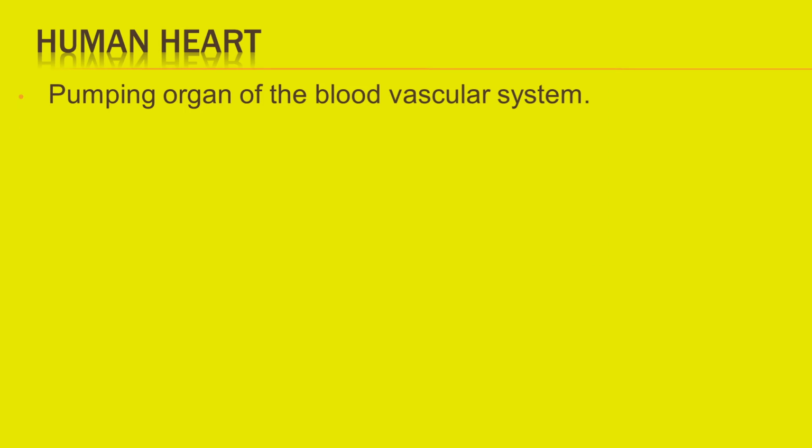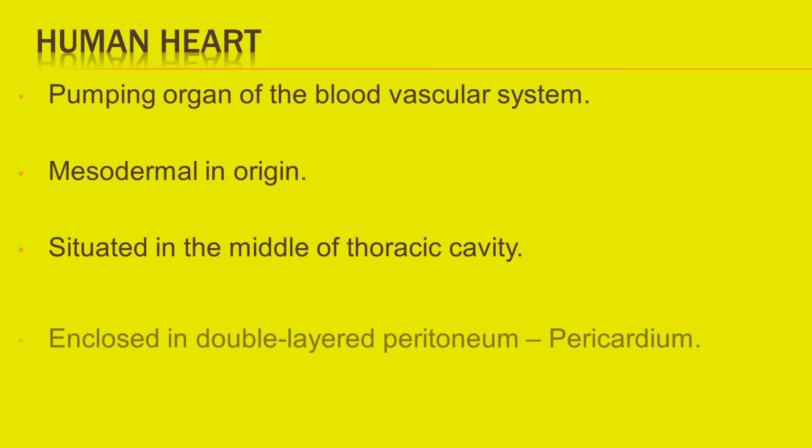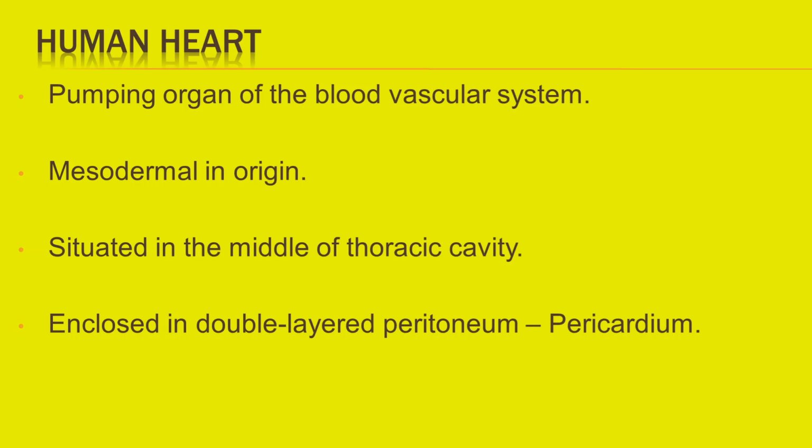Next, we shall learn about human heart. Heart is the pumping organ of the blood vascular system. Human heart is mesodermal in origin. It is situated in the middle of the thoracic cavity in a space called mediastinum between the two lungs. The heart is enclosed in double-layered peritoneum called pericardium.